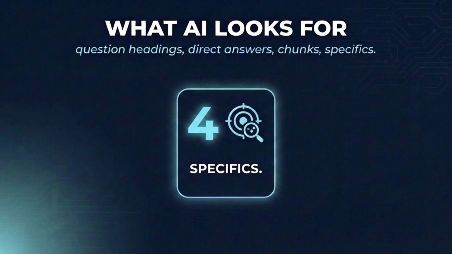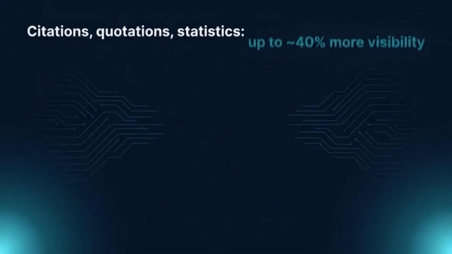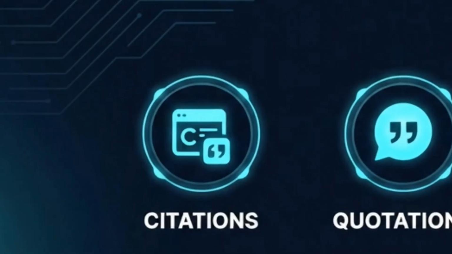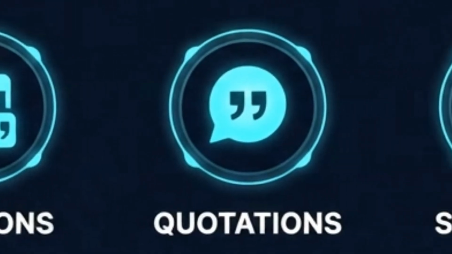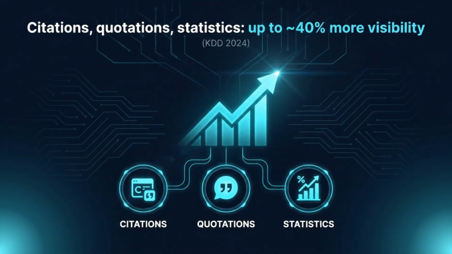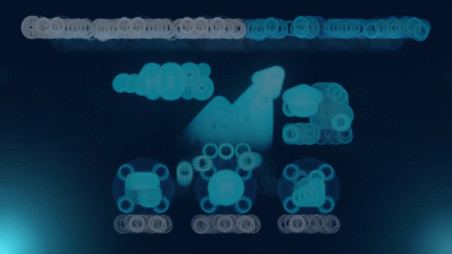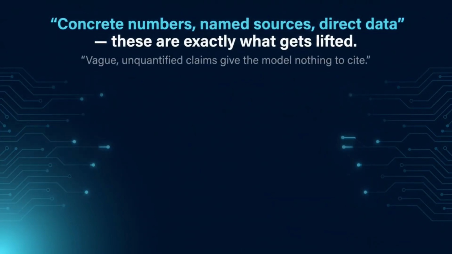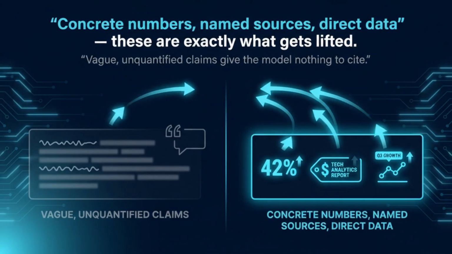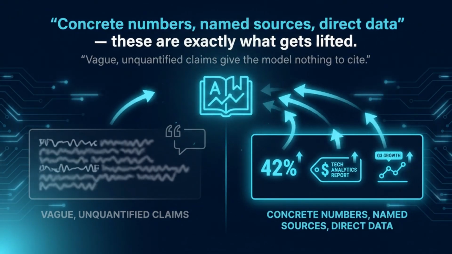4. Include specifics the model can quote. The KDD 2024 research on generative engine optimization found that adding citations, quotations from credible sources, and statistics boosted a source's visibility in AI answers by up to around 40%. Concrete numbers, named sources, direct data. These are exactly what gets lifted. Vague, unquantified claims give the model nothing to cite.